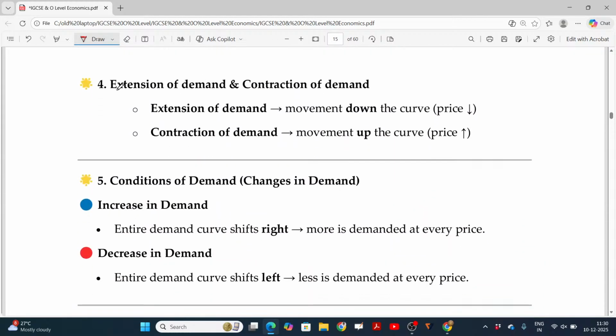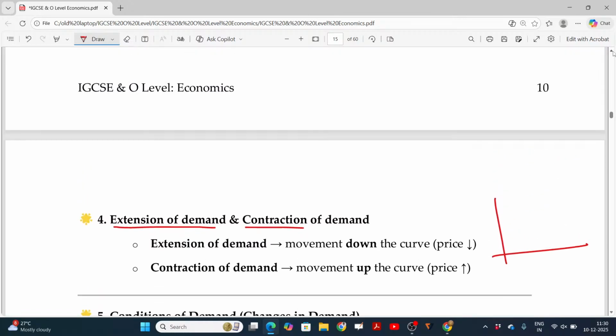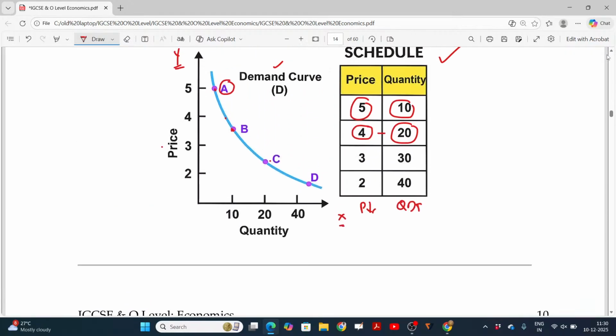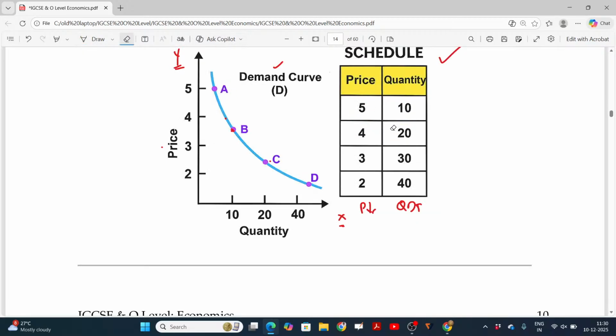Now you have to understand the concept of extension of demand and contraction of demand. See, in this demand curve, at 5 rupees, quantity demanded is 10. When the price decreases to 3, quantity is now 30. So at 3, quantity demanded is 30, almost here. The point may be here. The dot's not correct, so I'll show it here.